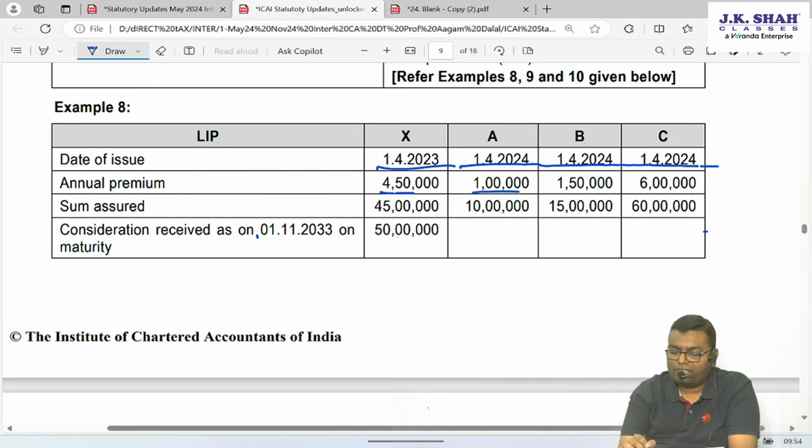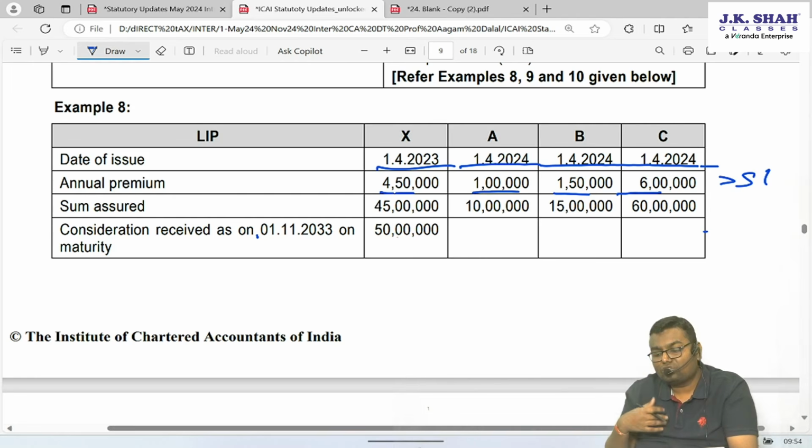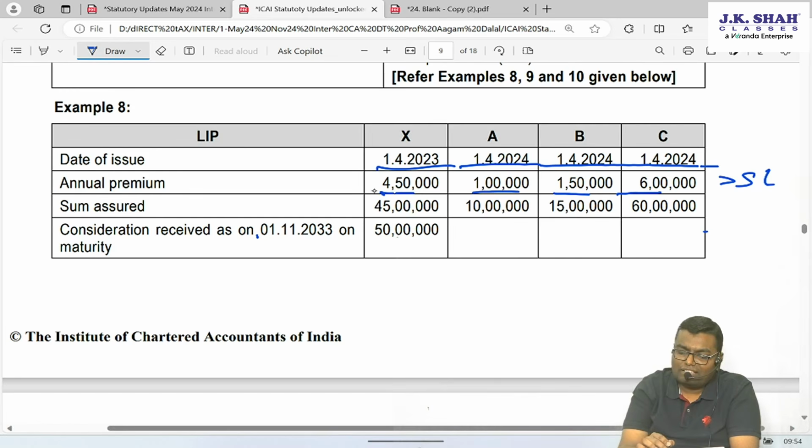450 plus 1 lakh plus 150 plus 6 lakh. Total is more than 5 lakh, and hence the taxability will be there. But those policies whose total is not more than 5 lakh will be exempt. Now what options do I have? If I say this policy whose premium is 450, then okay, that will be exempt. I can't add any other policy with that, because the moment I add any other policy, the total will be more than 5 lakh.